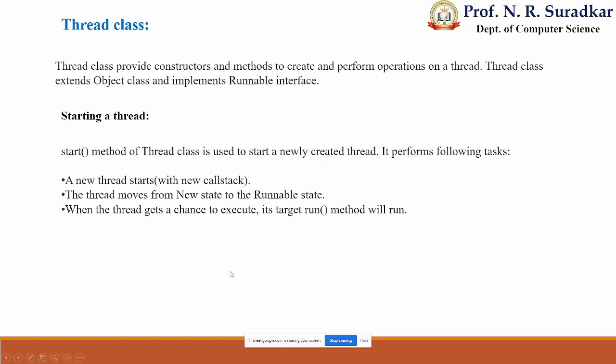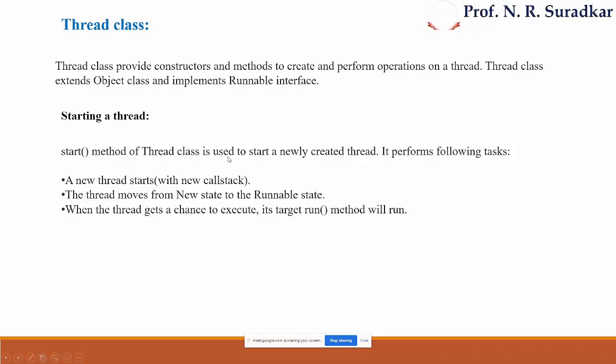But what we are learning here is the meaning of the Thread class, which has the operations, constructors, and methods normally used on our thread. First is the start method, which is normally used to start a thread.